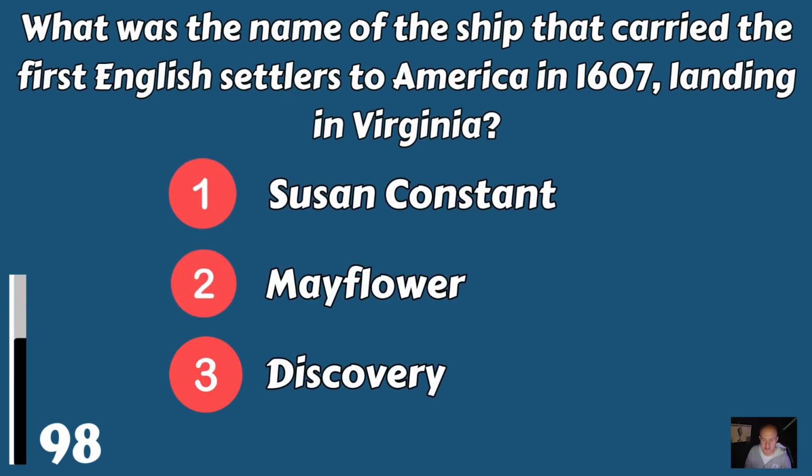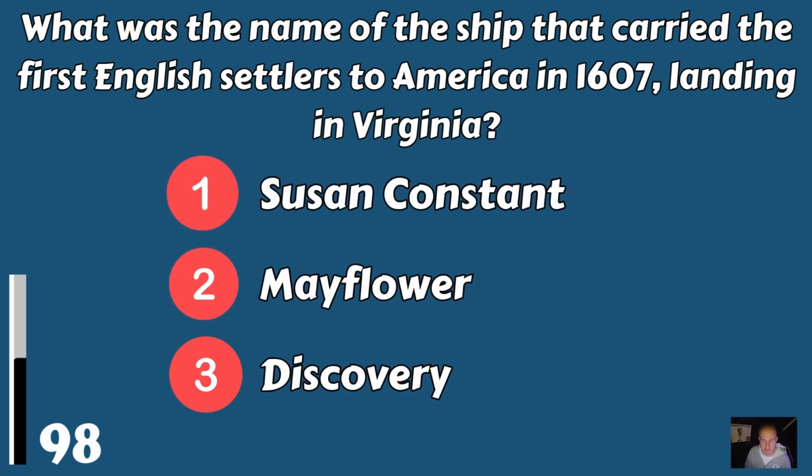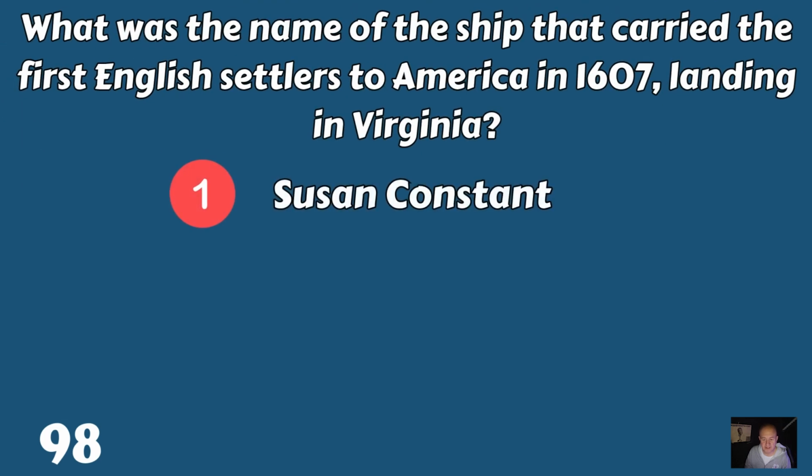What was the name of the ship that carried the first English settlers to America in 1607, landing in Virginia? The Susan Constant, the Mayflower, or was it Discovery? It was Susan Constant.